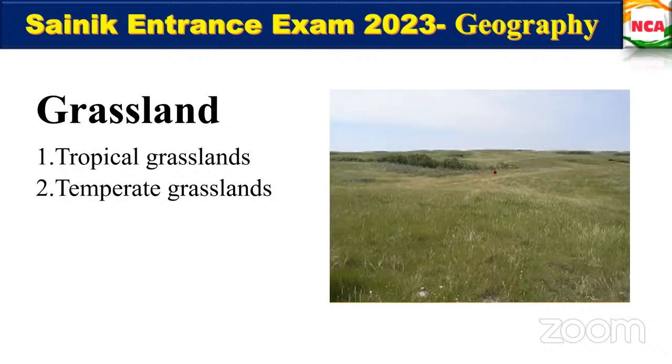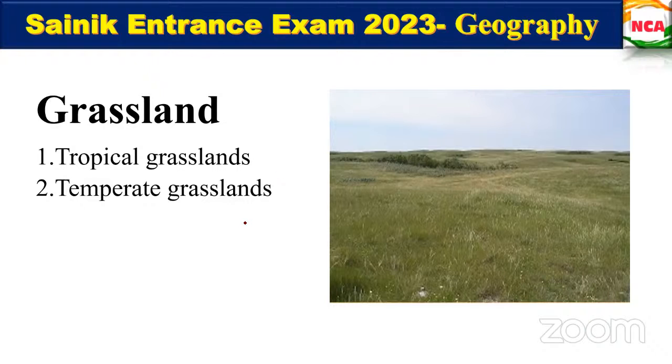Next is temperate grasslands. Here the availability of trees is very less compared to the tropical grassland. Comparatively, this will be less.